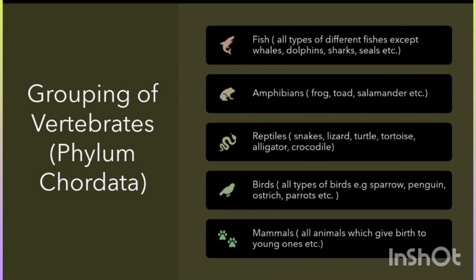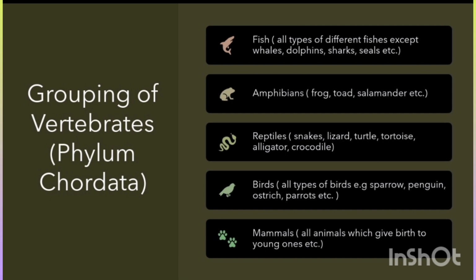So depending upon the differences among them, scientists have divided vertebrates into 5 groups. Number one is fish. All the types of fish which are living either in fresh water or in seawater are considered to be vertebrates. Why? Because they have a spinal column. But sharks, whales, seals, dolphins, etc. will be considered mammals, but not fish.